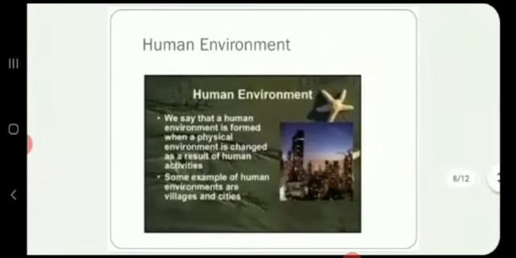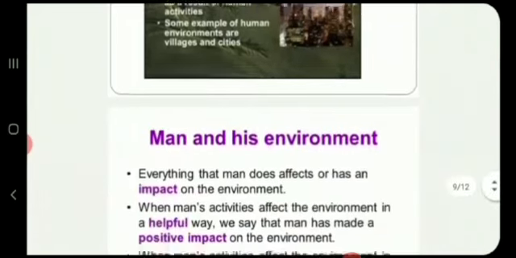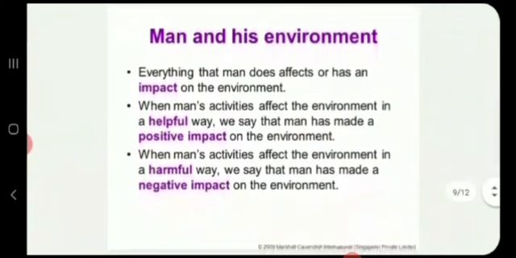Human environment. We say that a human environment is formed when a physical environment is changed as a result of human activities. Some examples of human environments are villages and cities. Now we will read how man has affected the environment.